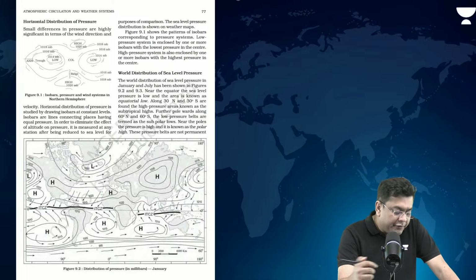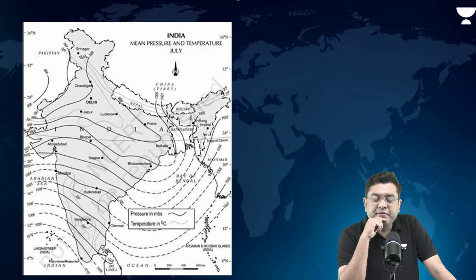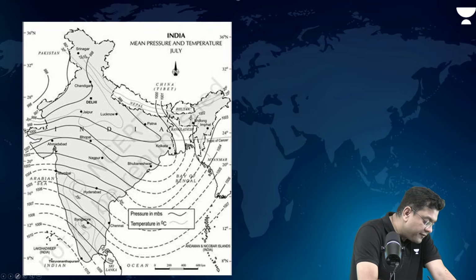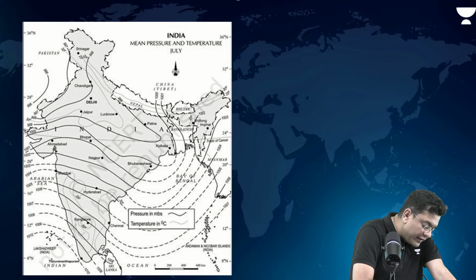Okay. So if you take a look at the isobaric representation, observe the case of the representation over India. You will observe various different isobaric lines. For example, 1010, 1009, 1008, 1007.